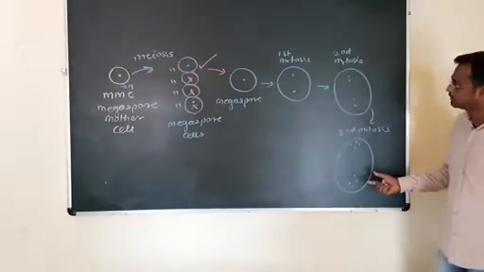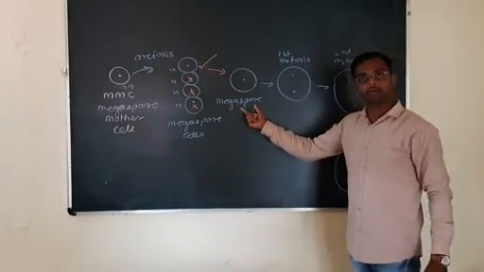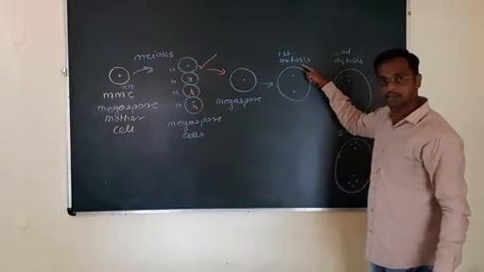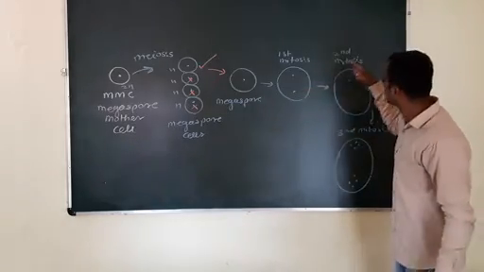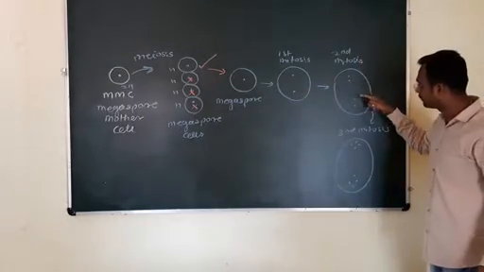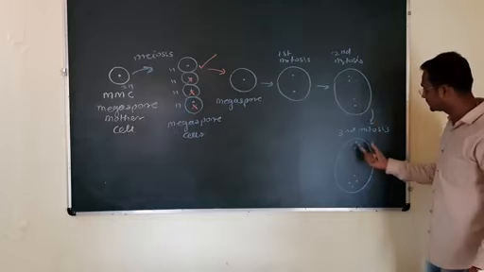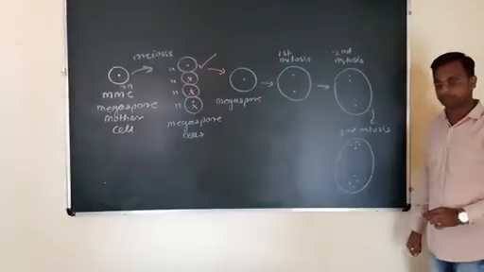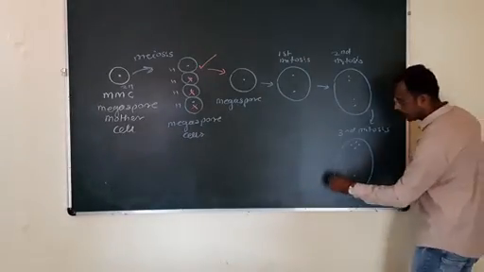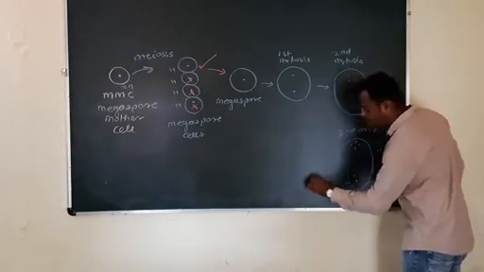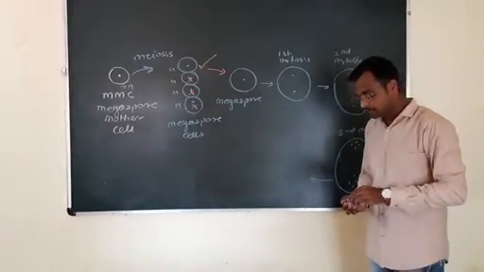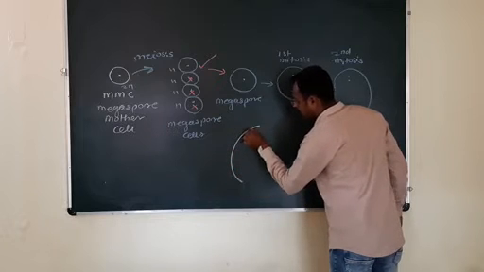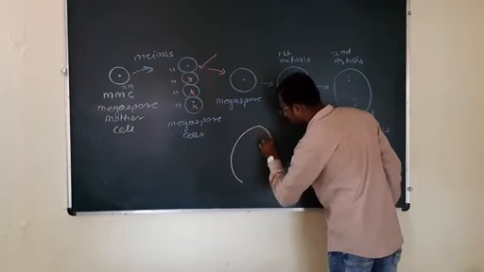Understood the free nuclear division? This megaspore undergoes 3 successive free nuclear mitotic divisions. First mitosis results in the formation of 2 nucleus. Second mitosis results in the formation of 4 nucleus, and from these 4 nucleuses in the third mitosis, 8 nucleated structure is formed. This 8 nucleated structure gets transformed into the megaspore, that is nothing but the embryo sac, which is the female gametophyte.